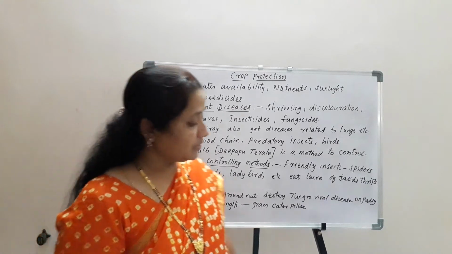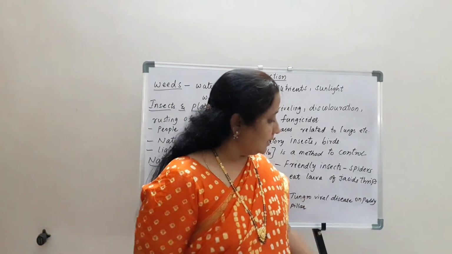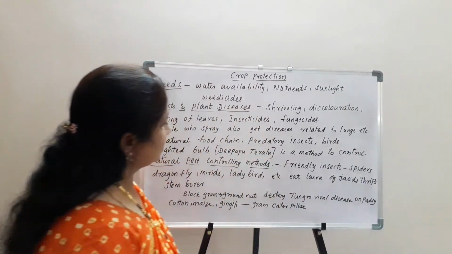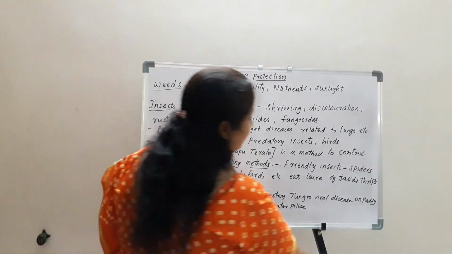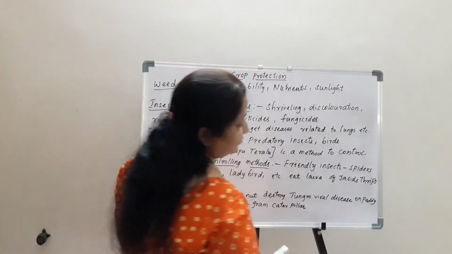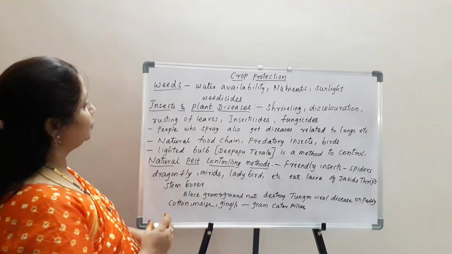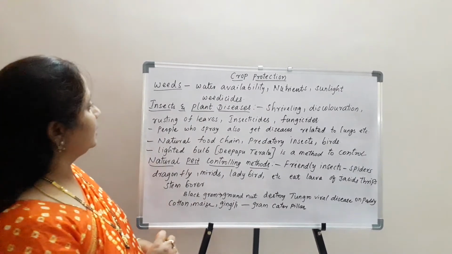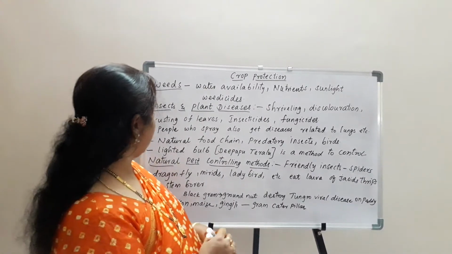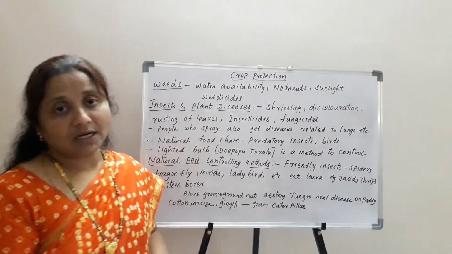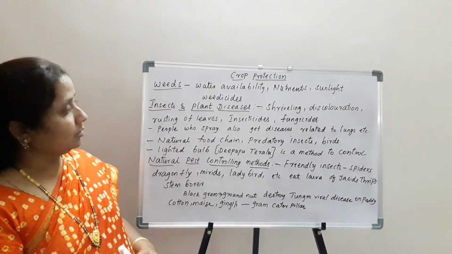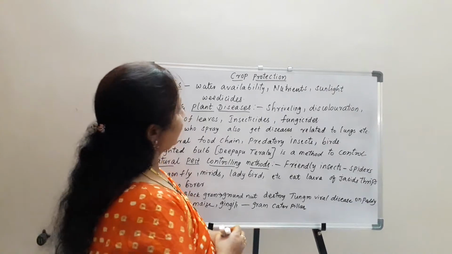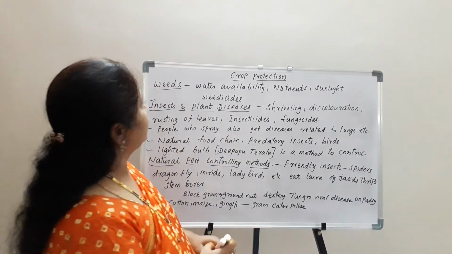Next, coming to today's concept, let us discuss crop protection, where we will be discussing the effects of chemical fertilizers and weed plants, how insects and plant diseases can be controlled, and pest controlling methods. So, first of all, how to protect the crop from different types of diseases.